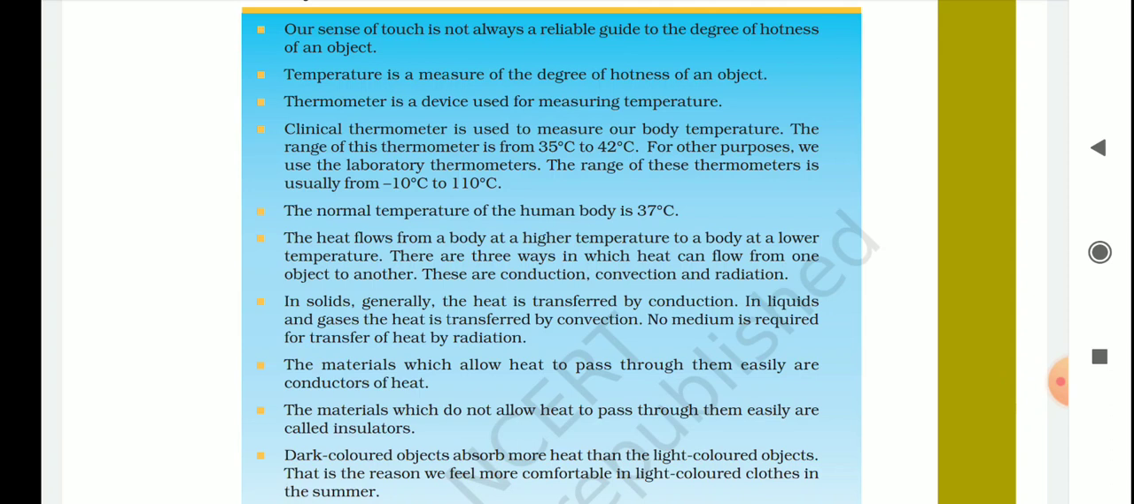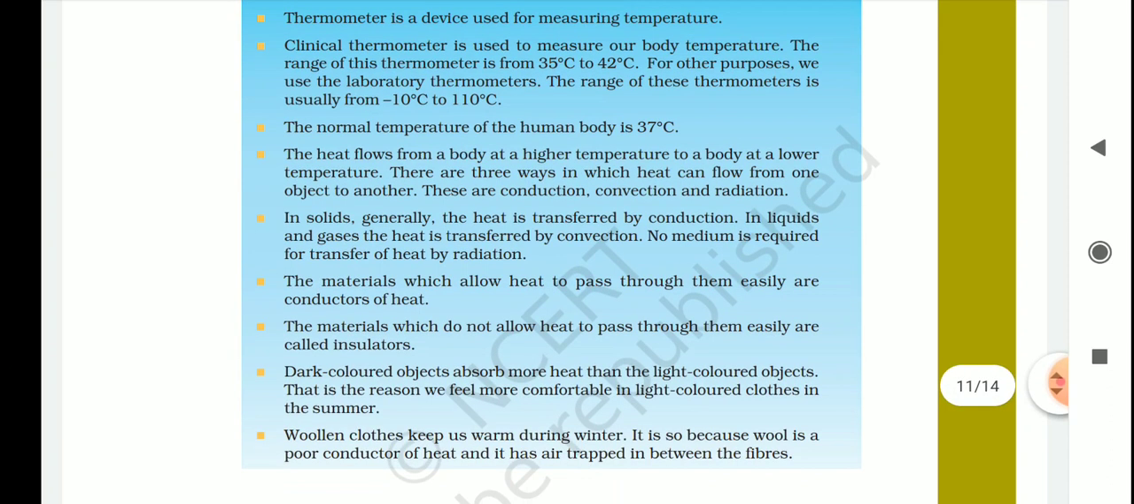Okay, next one, the materials which allow heat to pass through them easily are conductors of heat. We have also given the example. Generally the example is metal. Okay, the materials which do not allow heat to pass through them easily are called insulators. Means they do not allow the heat to pass. Example again, wood and plastic.